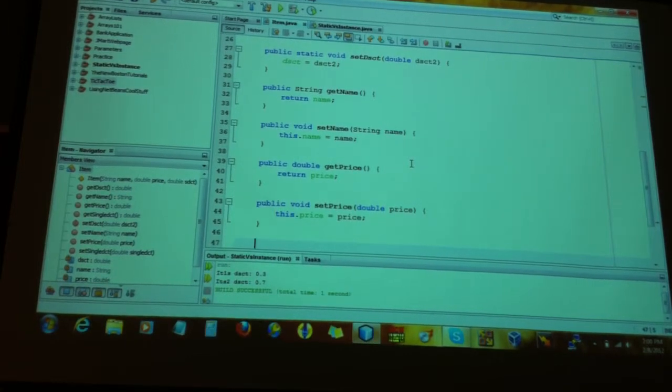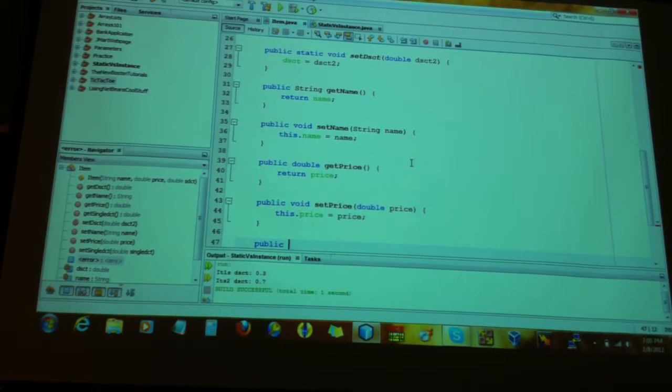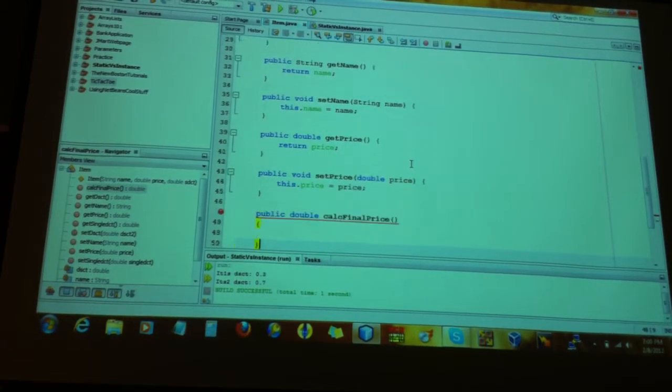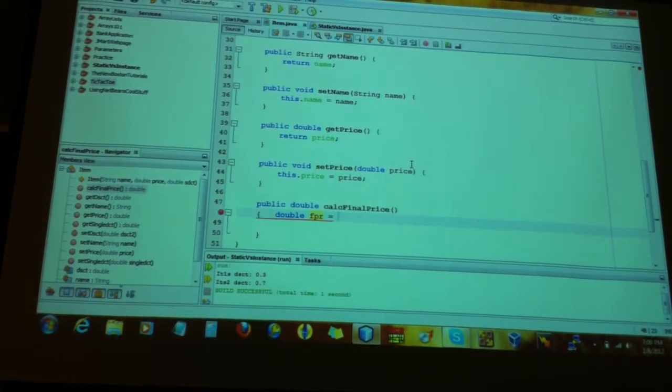For us, what is better? That the biggest discount is applied first, right? As a customer, we would like that, right? But the system works one way only. So let's assume the system works with single discount first and then total discount. Got it? So public double calculate final price, right? So it will be something like this, right? Double final price will be what?